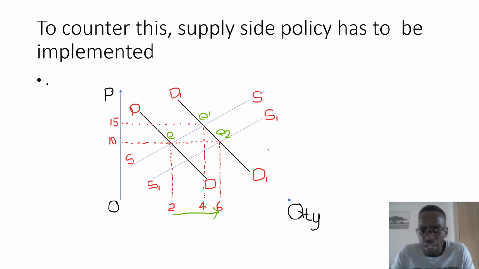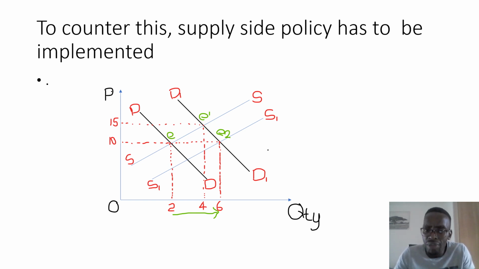And then we now want to move on and look at our demand curve. For the government to be able to counter this negative increase in prices, as has been discussed in the previous graphs, it would now need to implement the supply side policies. These supply side policies are aimed at stimulating the level of aggregate supply in the economy.